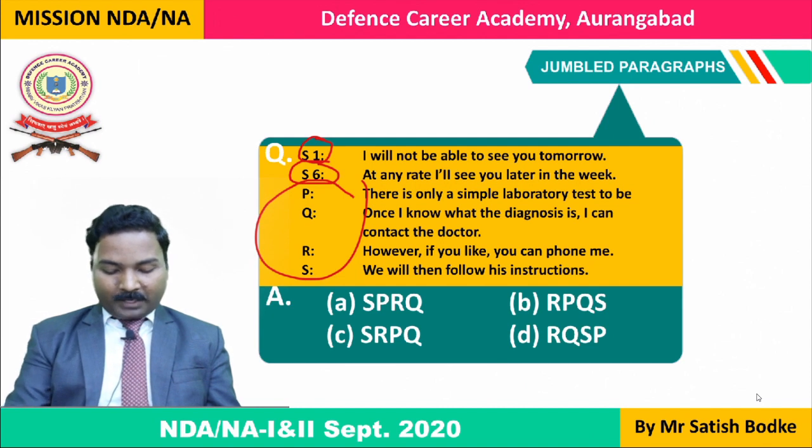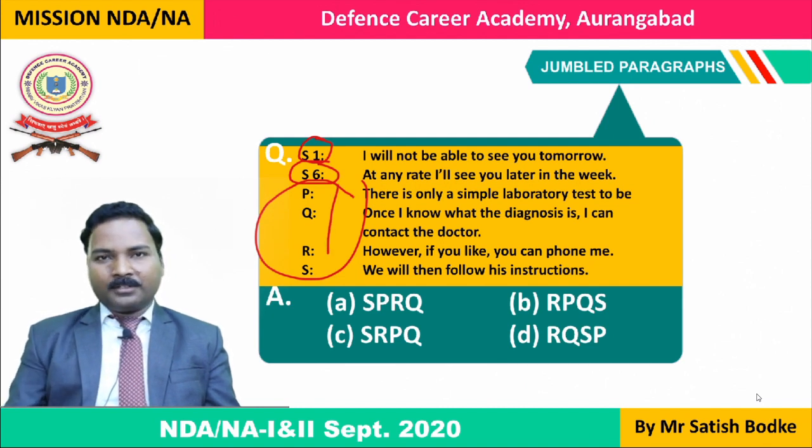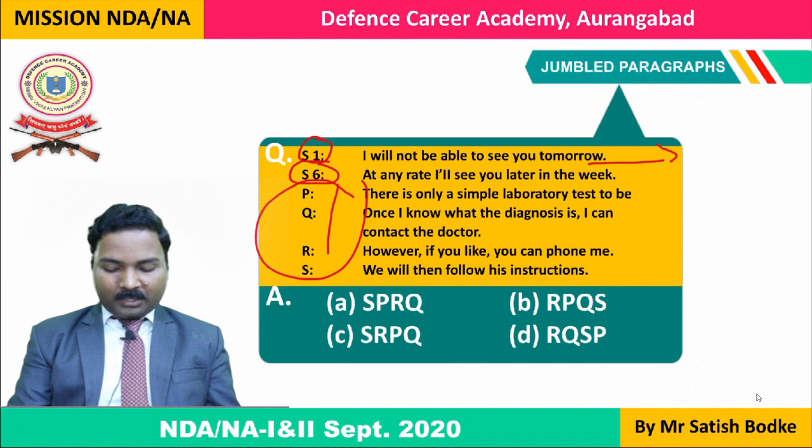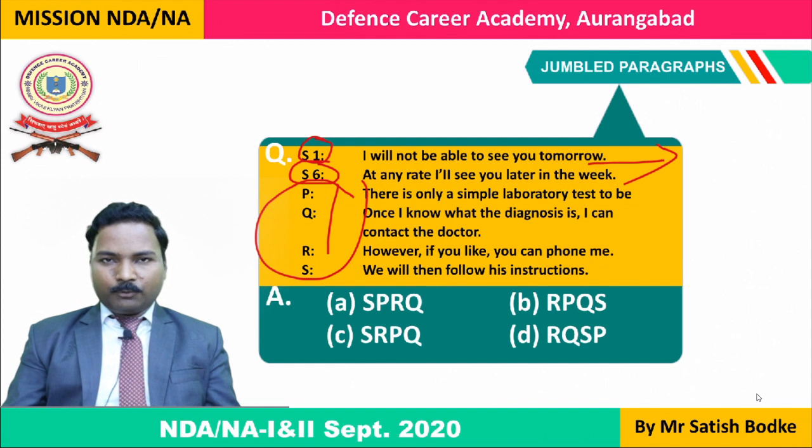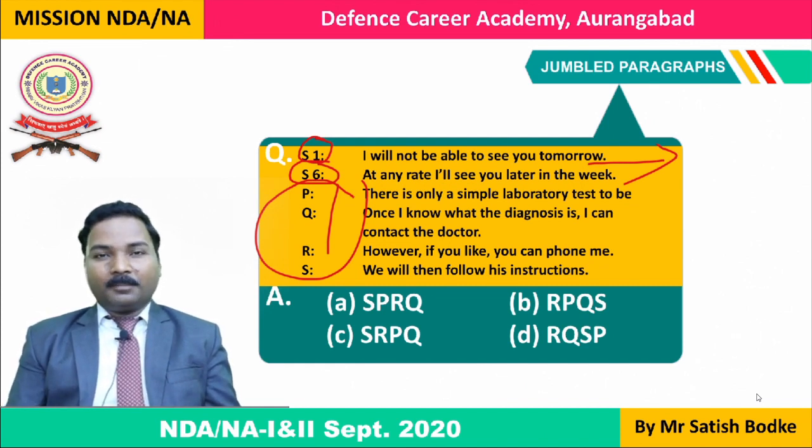And you will have to find a proper sequence of all these 4 sentences in order to make a grammatically correct paragraph. As we say, sentence is a systematically arranged group of words. In the same way, paragraph is also a systematically arranged group of sentences. Even if you change a single position of a single sentence, the paragraph will be distorted. So remember this thing.